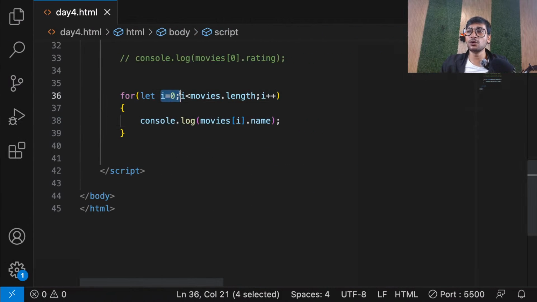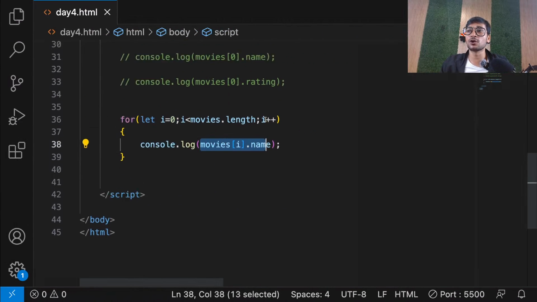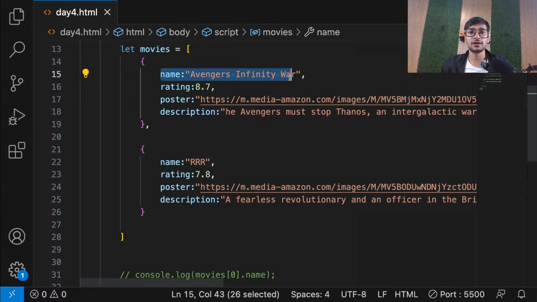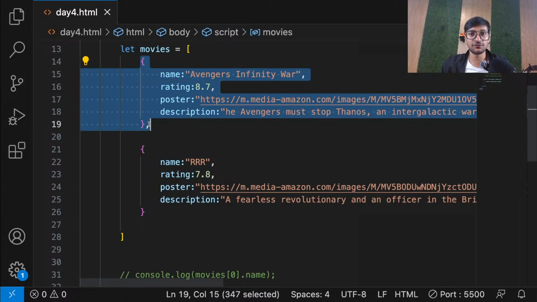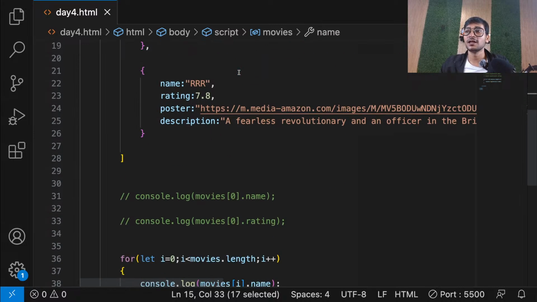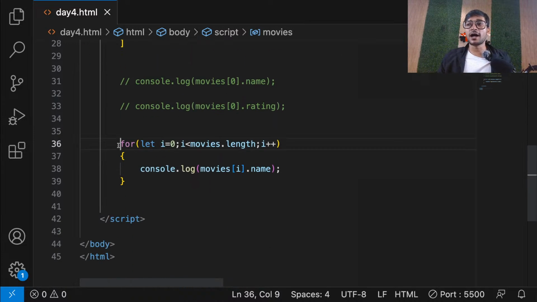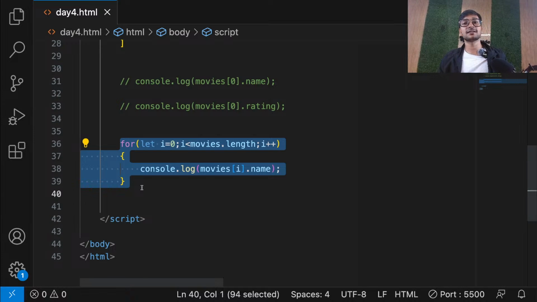So when i is 0, it prints movies of 0 dot name, which is this one. Movies of 0 means first object, first element, dot its name. Then movies of 1 means second object, dot its name. And I can do whatever I want, guys. Is that clear, everyone? I hope you're understanding, guys.